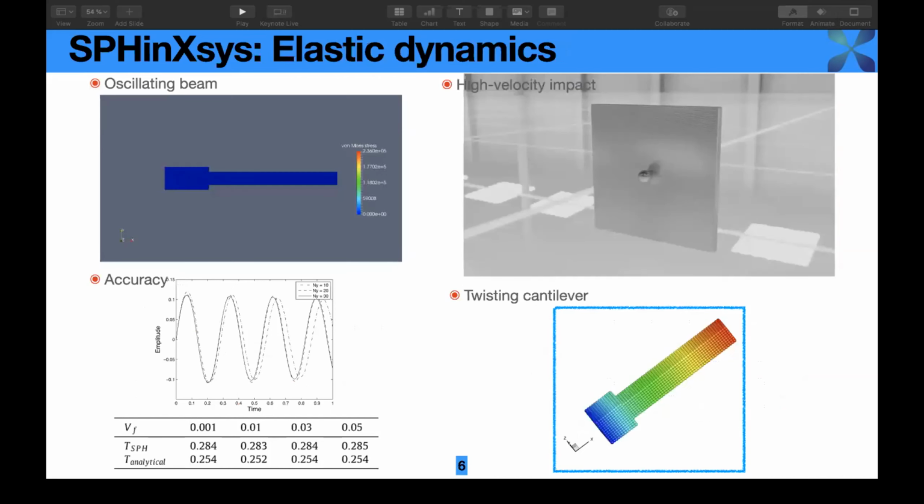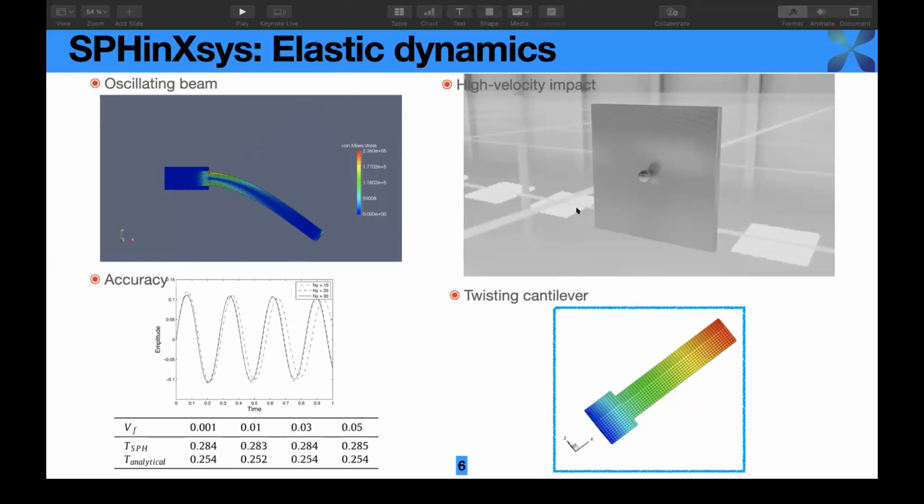The second test is concerning the elastic dynamics. This is a benchmark widely used for the SPH method for the modeling of an elastic oscillating beam. We have done the convergence study, and also compared our results with the analytical one. As you can see here, the results have a good agreement with the analytical one.